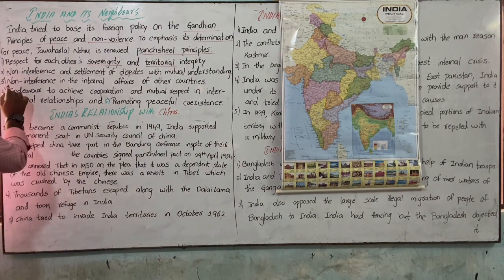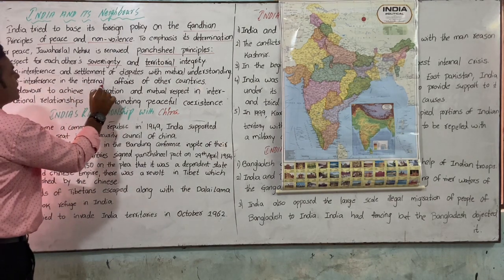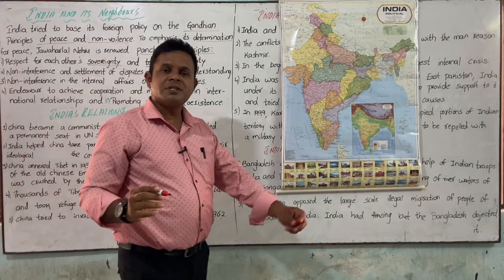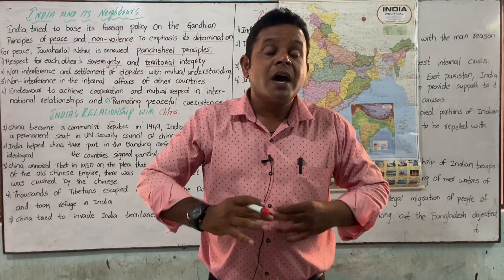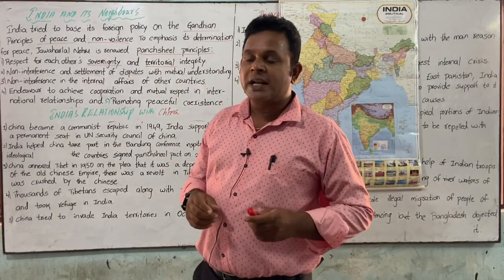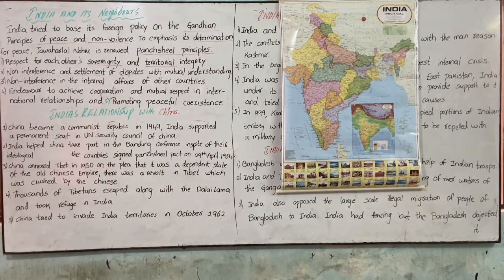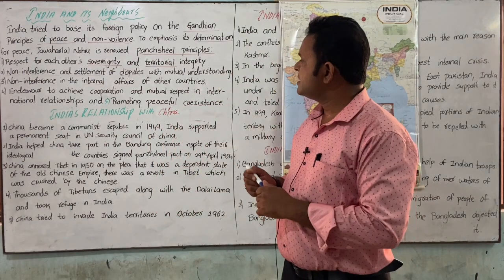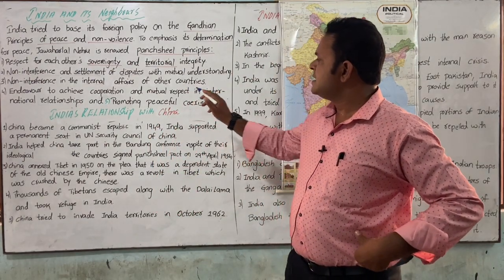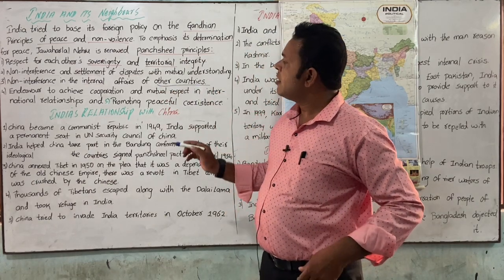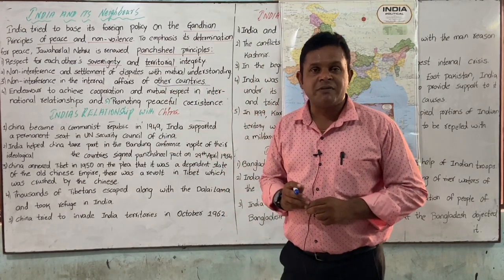Coming to the third, non-interference in internal affairs of other countries. Whatever things are related to other countries, we are in no way to involve in that. We are in no way connected to that. That is not the right process. It says clearly not to involve in their internal affairs. Non-interference in internal affairs of other countries.